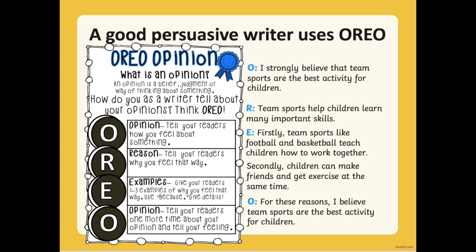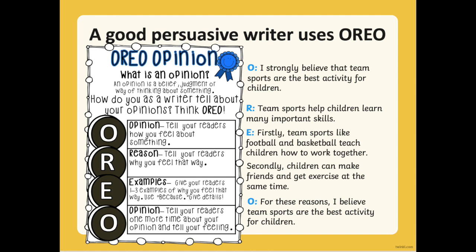Let me give you an example. For the opinion, you should tell your readers how you feel about something. For example, I strongly believe that team sports are the best activity for children. Then you should give a reason. Tell your readers why you feel that way. Team sports help children learn many important skills. Then letter E, give examples between 1 and 3. Really, you should give 2 or 3.